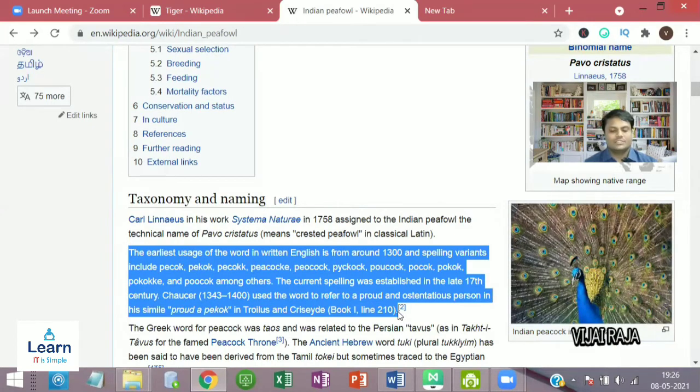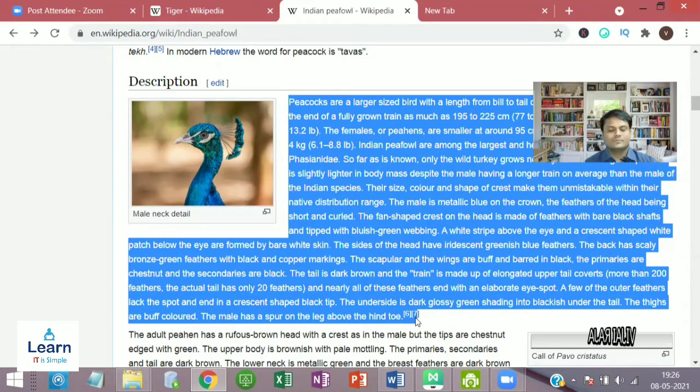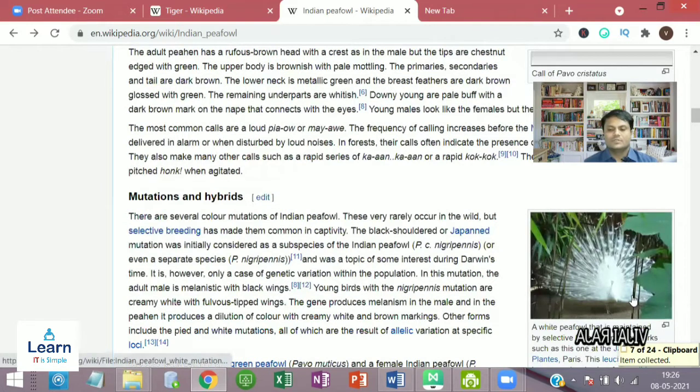So I want to do this description. I want to copy this paragraph. I want to copy this image.